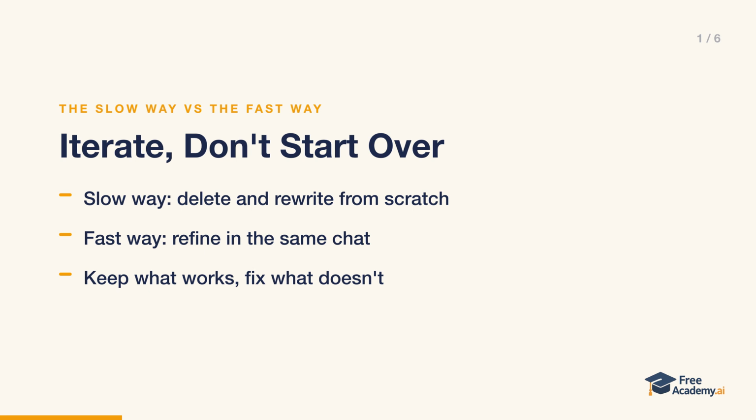Here's a mistake almost everyone makes with AI. You write a prompt, you get a response that's not quite right, so you delete everything and start over with a brand new prompt. That's the slow way, and it wastes the work the AI already did. The fast way is iteration.